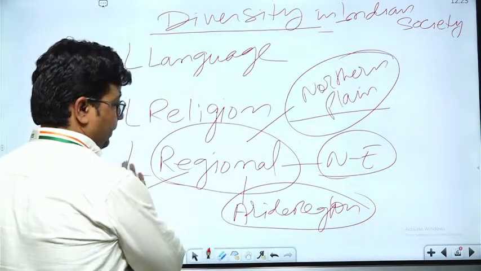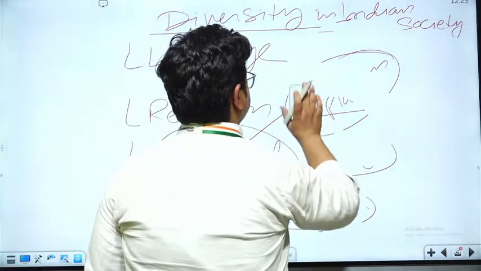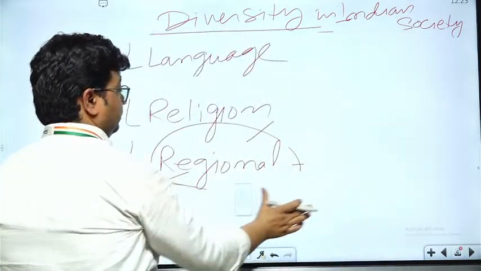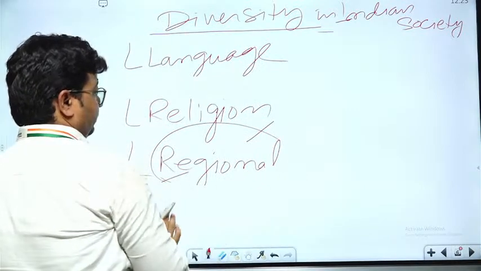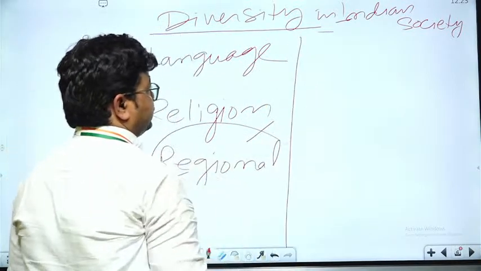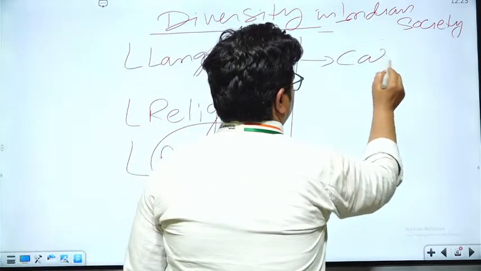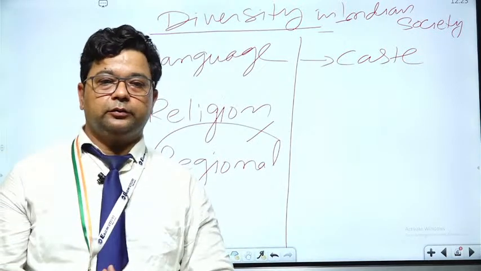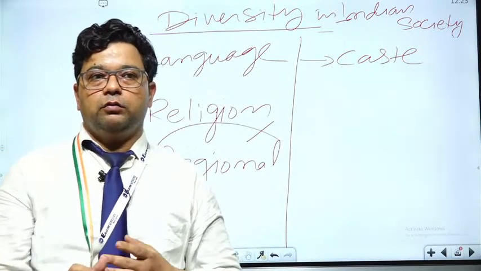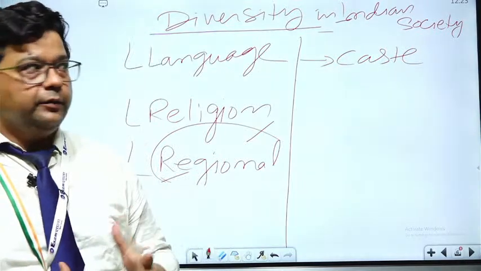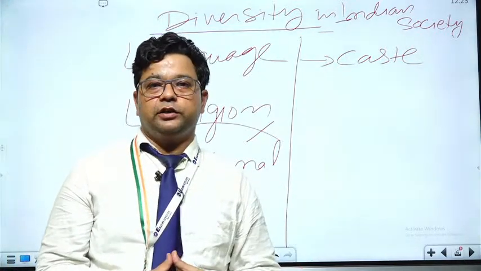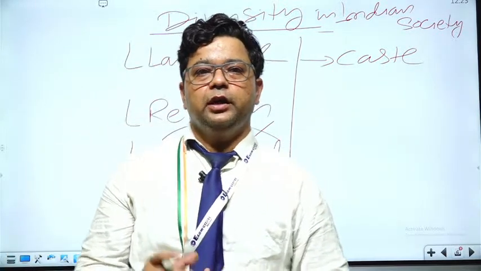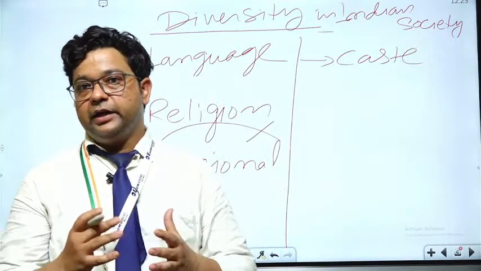Then next is caste diversity. According to me, we have the caste diversity, we do not have class, though we have a presence of class in our society, but it's not a unique feature of Indian society.